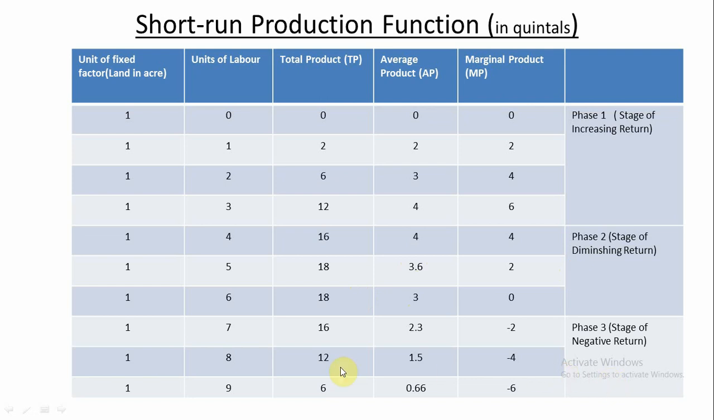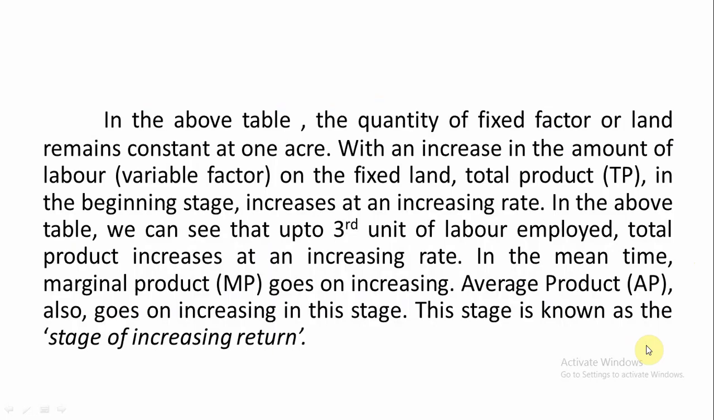In the third stage, you see, total product goes on falling, from 16 to 12 to 6 quintals. Average product also goes on falling, but marginal product becomes negative. As the marginal product of the labor, the variable factor, becomes negative, this is the stage of negative return. So the law of variable proportion is nothing but a combination of three stages: stage 1, the stage of increasing return, stage 2, the stage of diminishing return, and stage 3, the stage of negative return. Right?